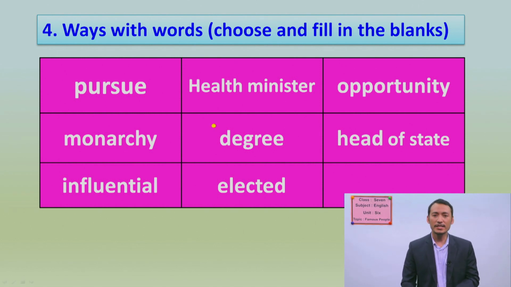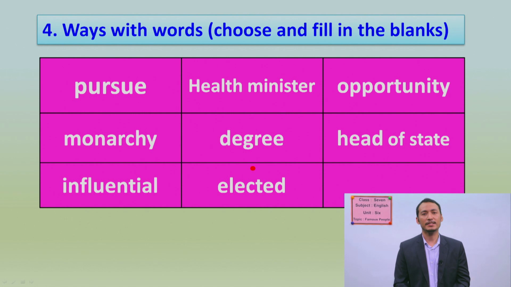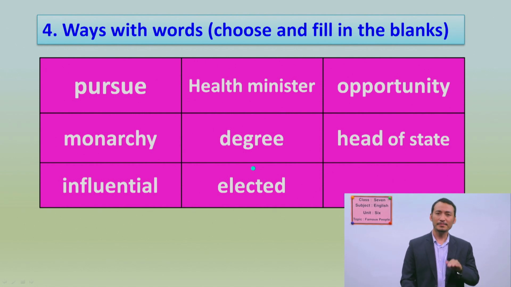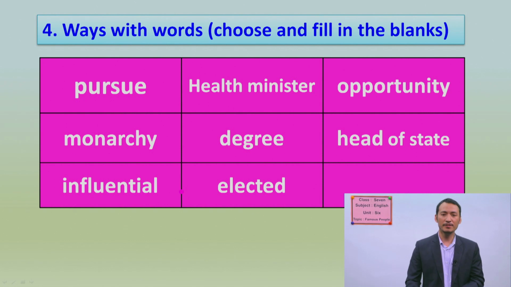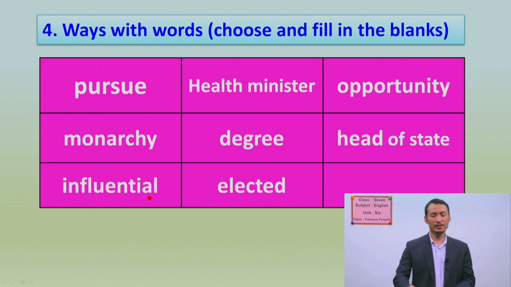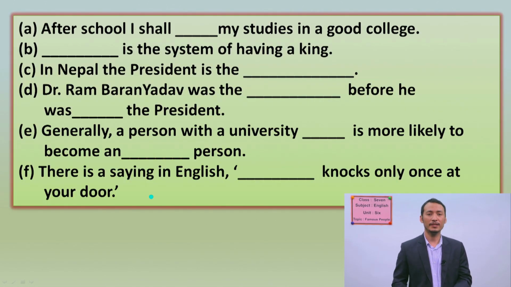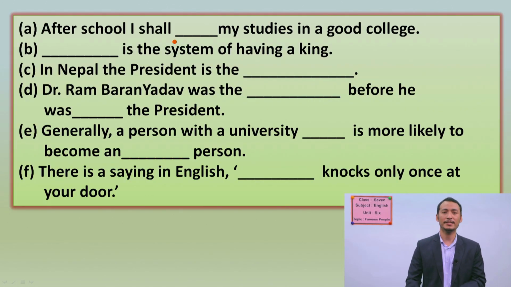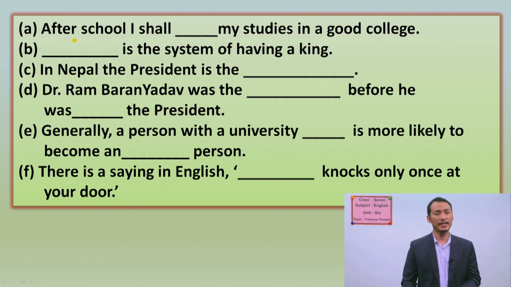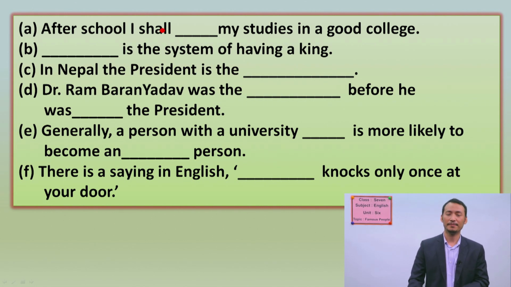You have to choose these words and complete the sentences from exercise 4. Okay, let's remember the words first. Pursue, health minister, opportunity, monarchy, degree, head of state, influential, elected. Okay, can you remember these words? Now let's look at the sentences with empty spaces here. So we know the meanings of those words already. So let's try putting them here.